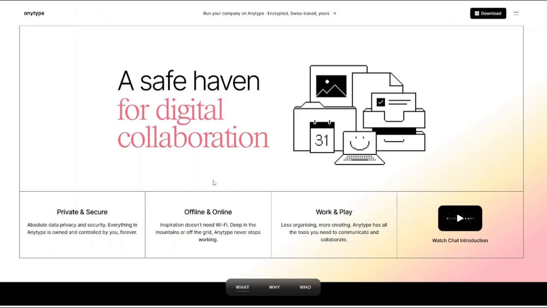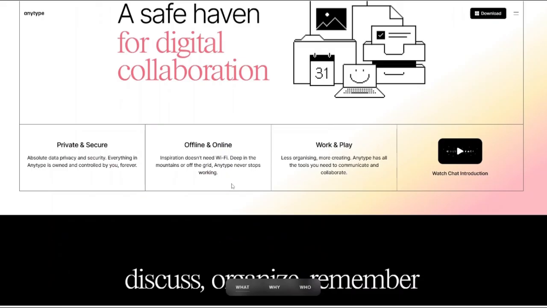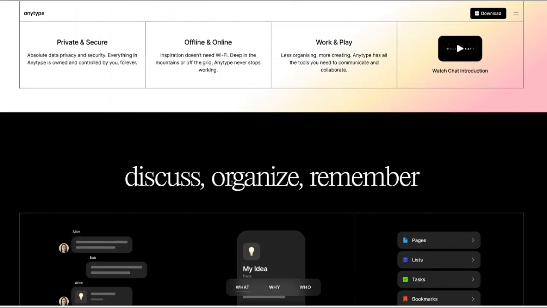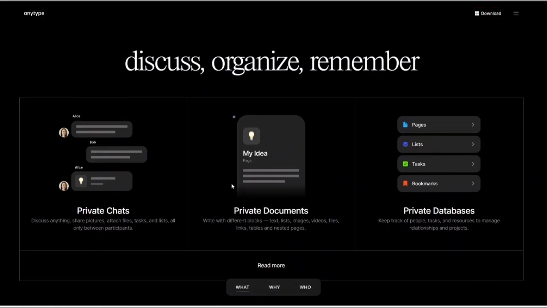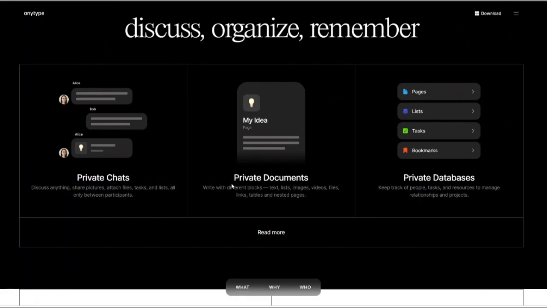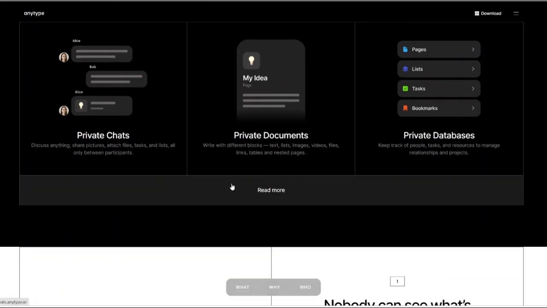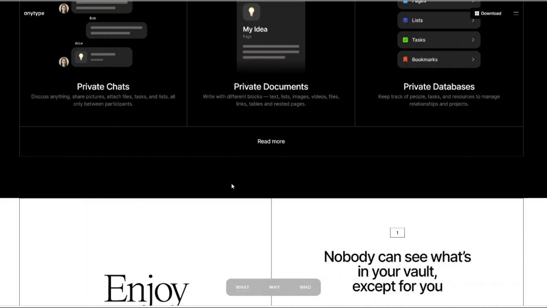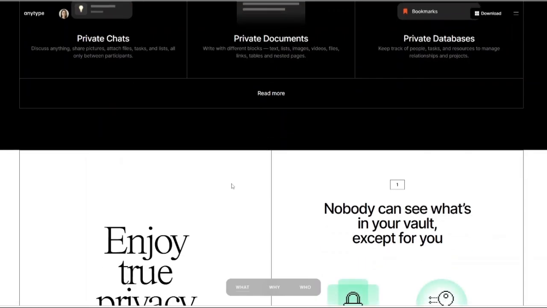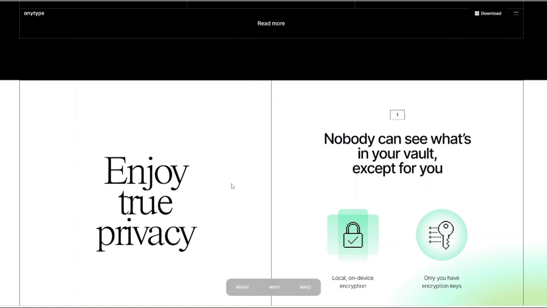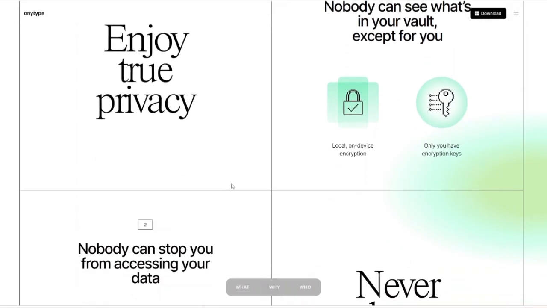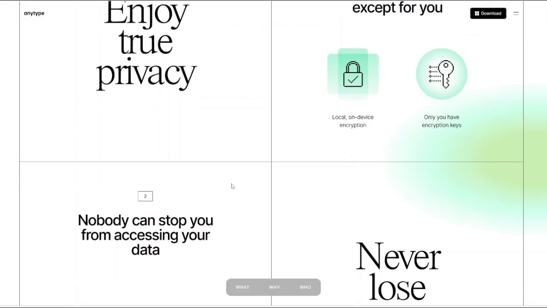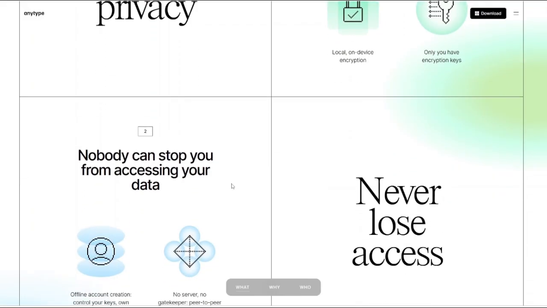Now let us talk about Anytype. If privacy is your absolute top priority, Anytype might be the most interesting platform in this comparison, because Anytype is built around a local-first and encrypted architecture. Unlike traditional productivity software that stores your information on centralized servers, Anytype treats your data as something you own completely. The philosophy behind Anytype is often described as creating a personal internet. So instead of storing notes inside a company's cloud, your knowledge exists in a decentralized environment where you maintain ownership and control. This makes Anytype particularly appealing for users who are concerned about privacy, long-term accessibility, and digital independence.